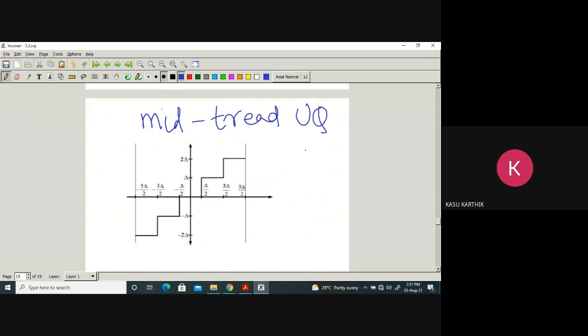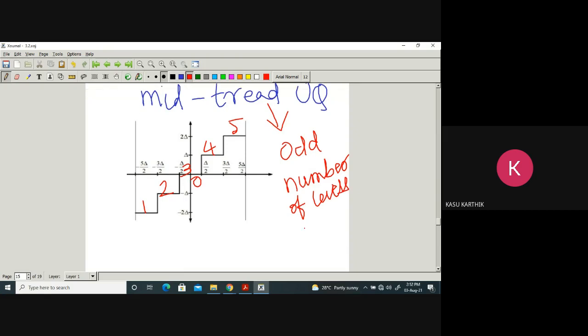It is still a uniform quantizer, but the origin lies in the middle of the tread part. That's what it's called, mid-tread uniform quantizer. How many levels are there? 1, 2, 3, 4, 5. Usually in this mid-tread there is an odd number of quantization levels.